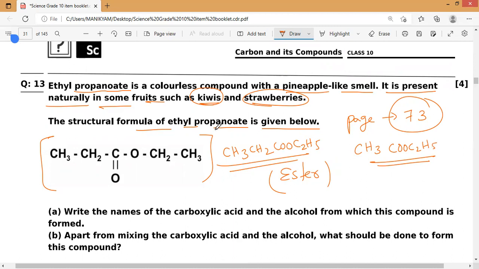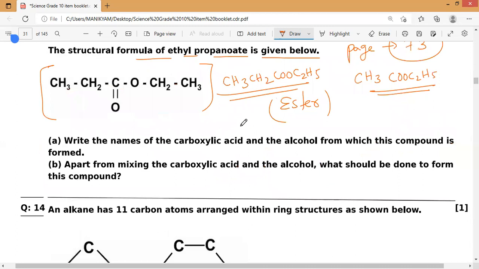Now, ethyl propanoate is formed by two substances, propanoic acid as well as ethanol or ethyl alcohol. That is what you have to remember.